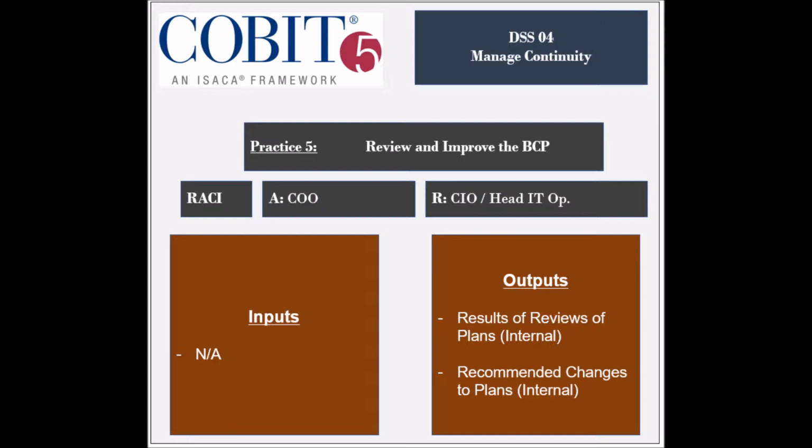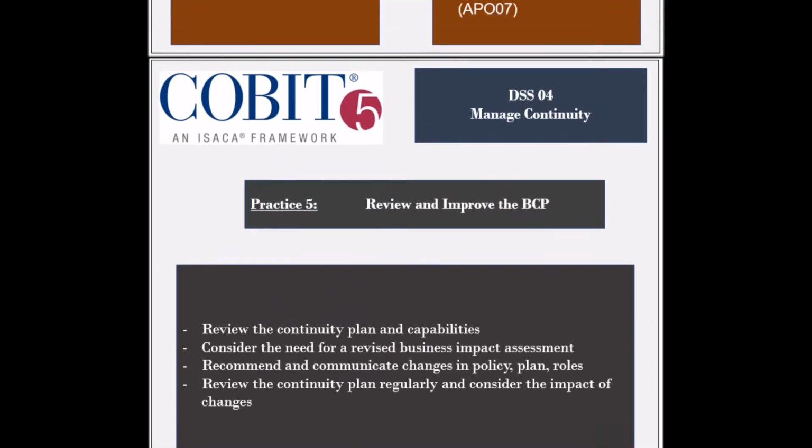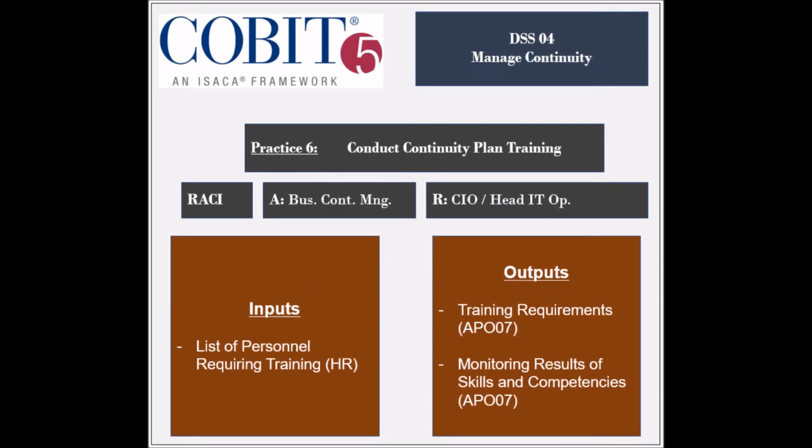The practice receives no inputs, but generates 2 outputs, which are the results of review of plans, and the recommended changes to plan, both to be used internally. The activities involved in this practice include reviewing the continuity plan regularly against the business objectives, and the need for an improved business impact assessment should be considered. Required changes to plans, policies, and roles should be recommended and communicated to the management for approval. The continuity plan should be evaluated based on the impact of the changes on the enterprise organization, business processes, and technology.